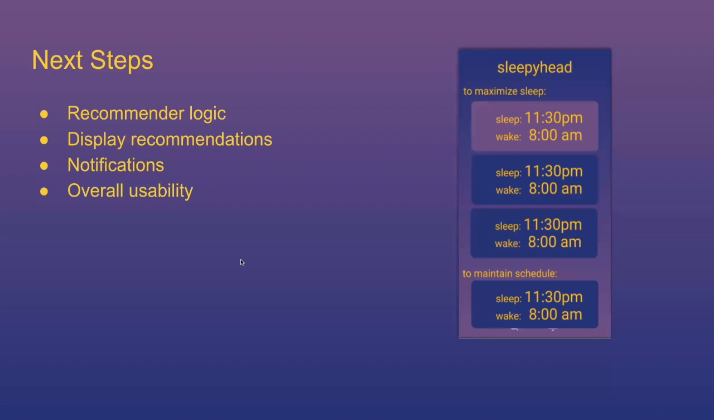The next steps to our app include implementing the recommender logic, as well as displaying the recommendations to the users in a way that isn't overwhelming. What we have planned so far is what is shown on the right side, where each option is a card, and it's divided into 3 categories based on what was mentioned before in the approach slide. And then the user can easily scroll and pick a time that they want to sleep and wake up.